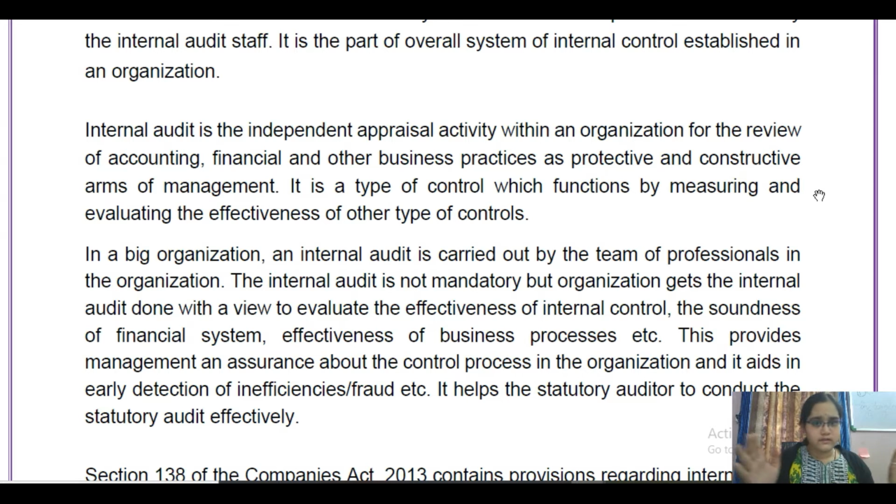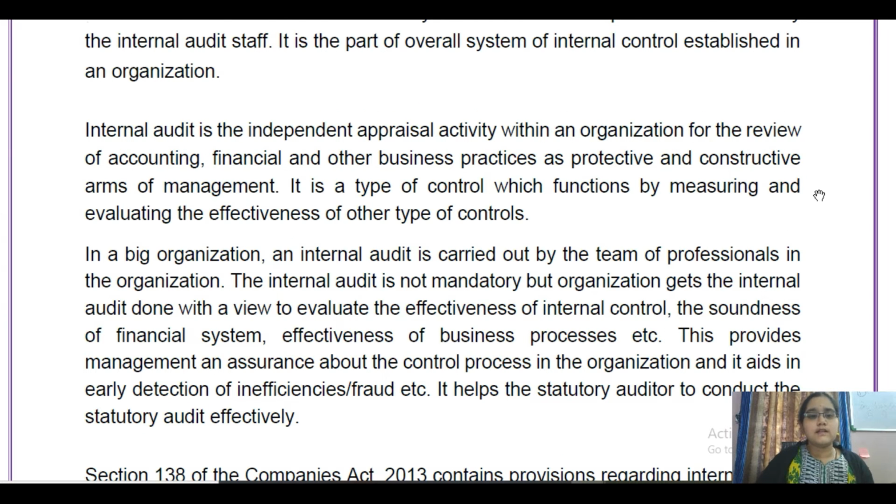So the enterprise has a lot of divisions, right? So how are they functioning, are they following the rules laid down by the company, are they following the other legal aspects which are required to be complied by the company, and then what are the different types of internal controls present in the organization so that it can act as a correction or detection tool so that it can stop the error or fraud from happening in the company.